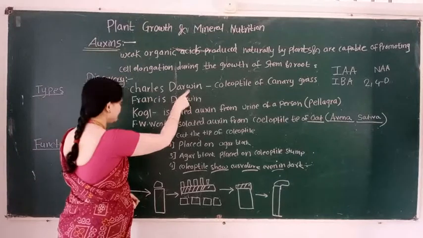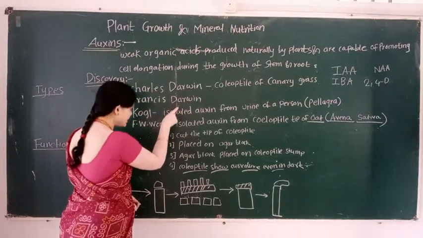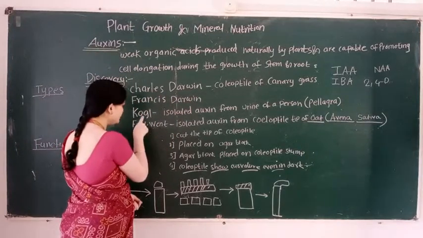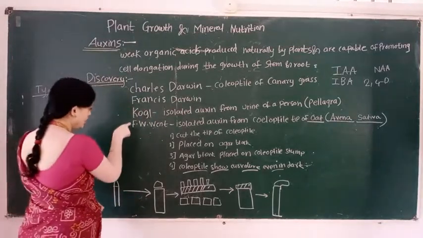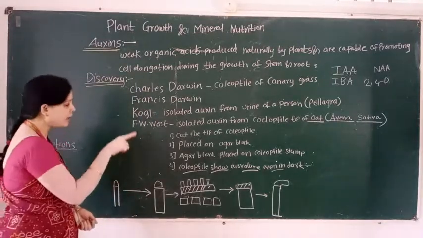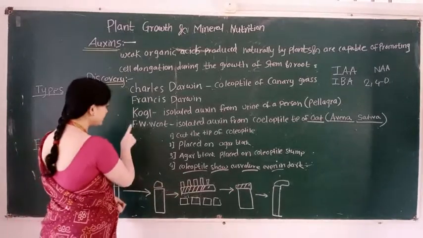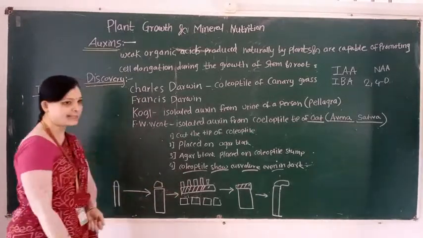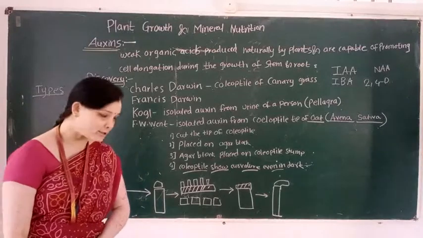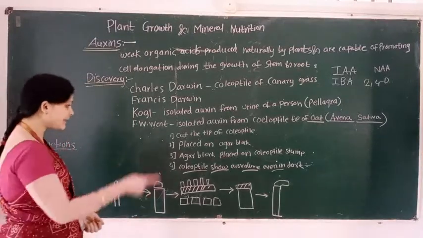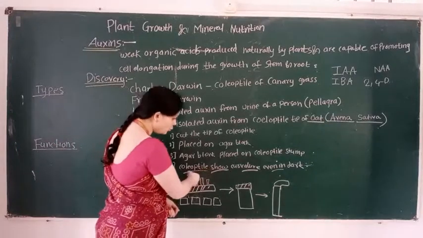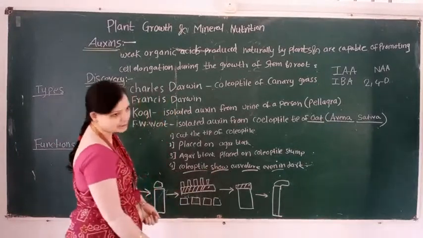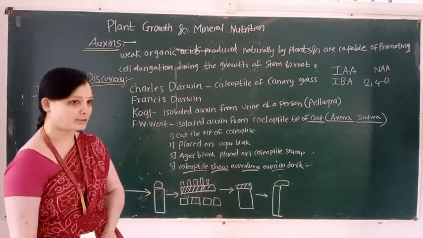Charles Darwin, then his son Francis Darwin, then Kogel, and the scientist who studied the Avena curvature experiment is called F.W. Wendt. After his experiment, he concluded that the coleoptile shows curvature even in a dark period.